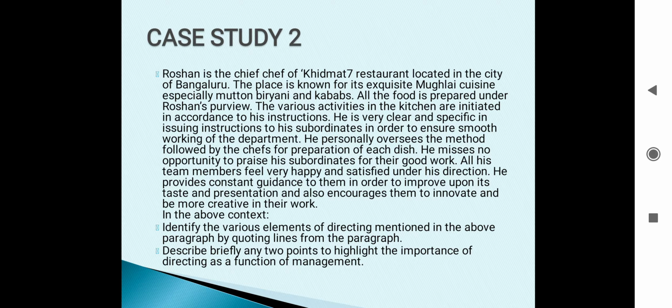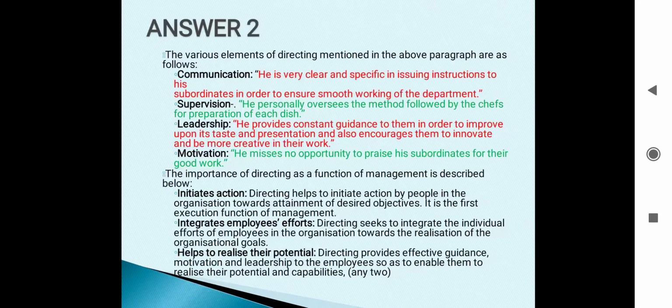He provides constant guidance to them in order to improve upon its taste and presentation, and also encourages them to innovate and be more creative in their work. So in this paragraph we are getting examples, we are getting hint of all the elements of directing. Clear? Let's see the answer. It goes like this. The various elements of directing mentioned in the above paragraph are as follows.